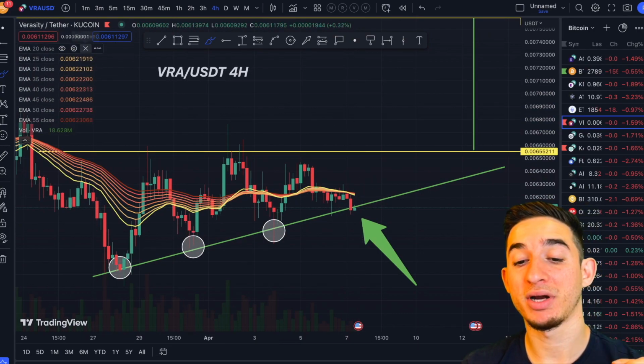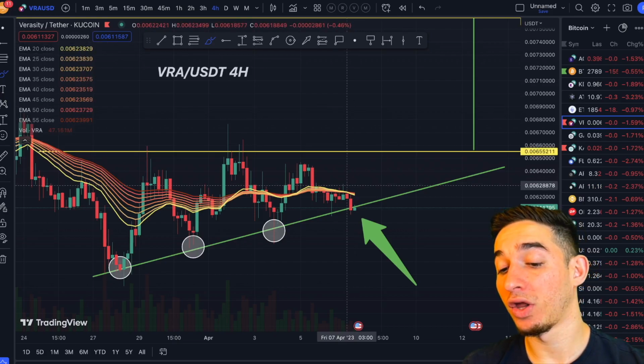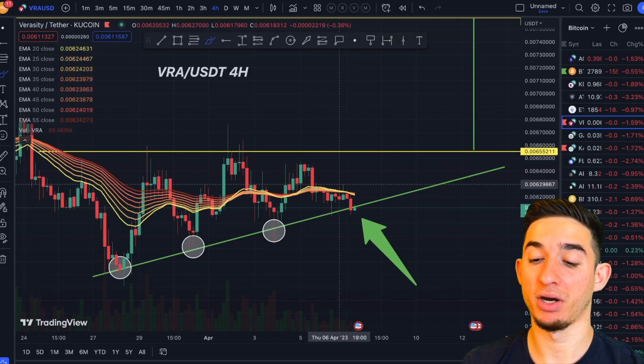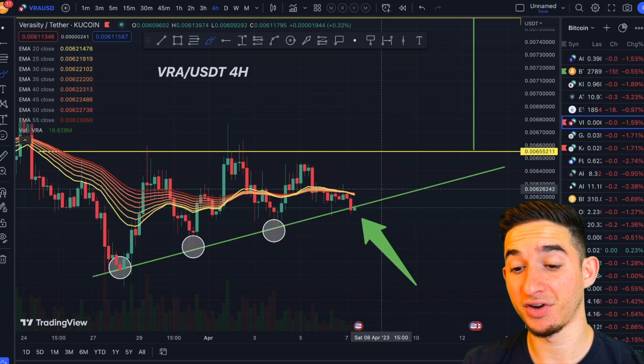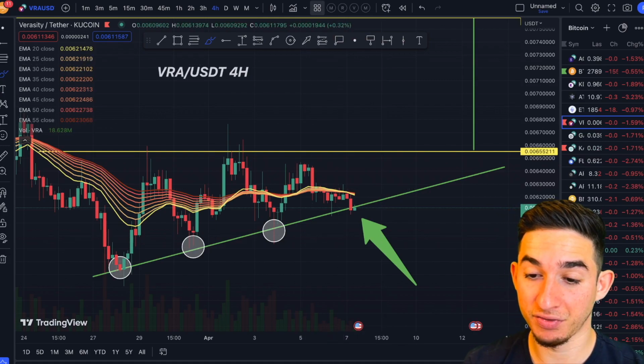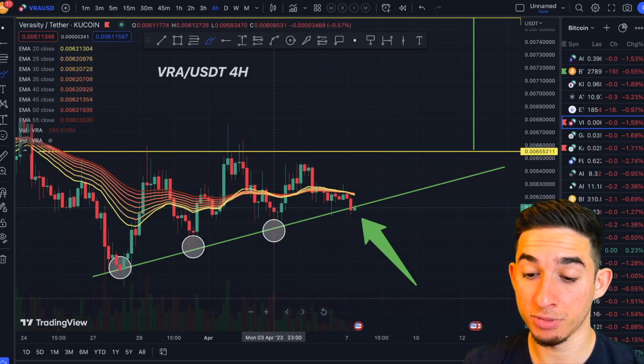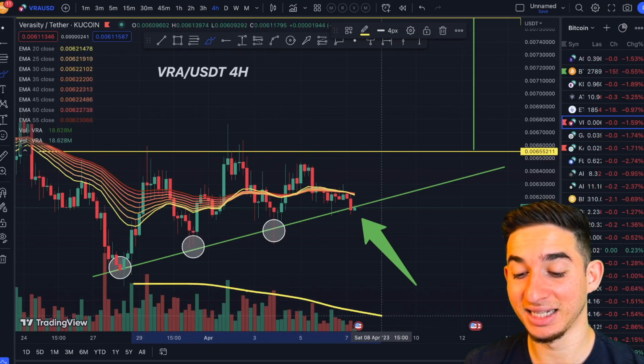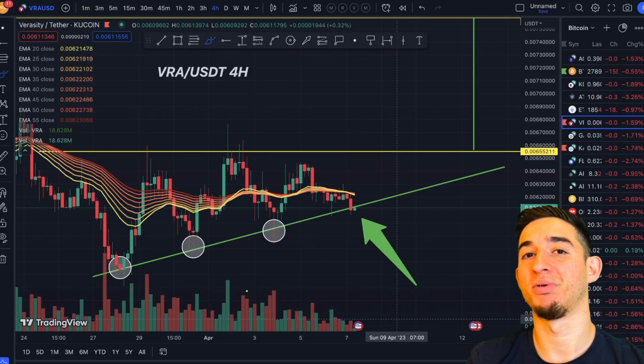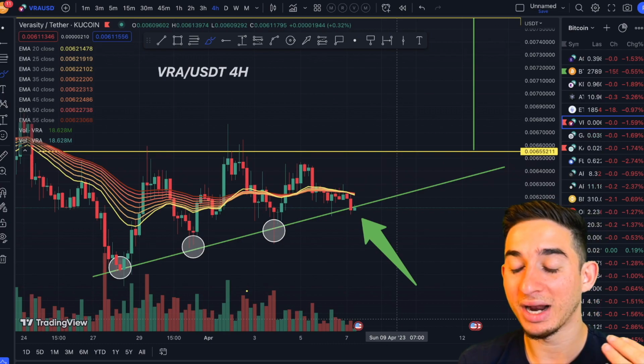Playing the EMA ribbons right now is not a good move. I know a lot of people are saying, oh, but now we're below it, so we're bearish. No, because right now the EMA ribbons are very, very tight. Volume is decreasing. I don't know if you guys can see this right here. Let me pull up the volume, but we can see that volume is steadily decreasing. So this is obviously the calm before the storm. We're going to need to wait and see what happens, okay?